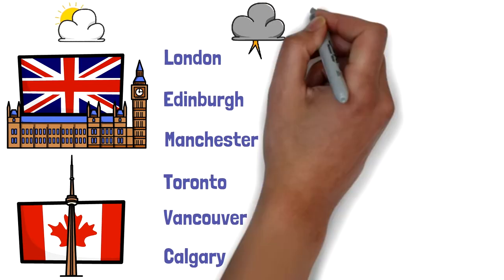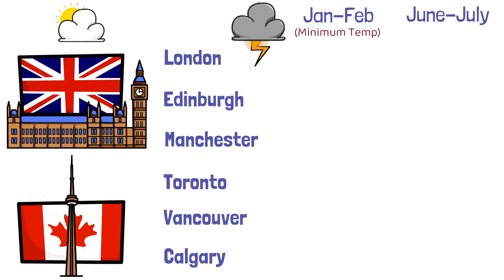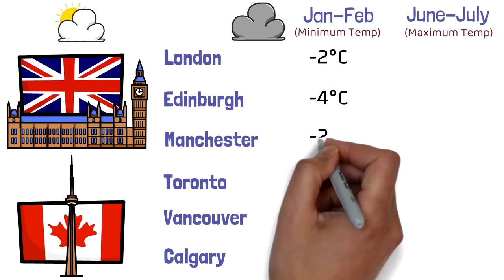We'll discuss the minimum temperatures in the month of January and February and the maximum temperatures in the months of June and July, so we can get to understand about the winter and the summer weather as well. Now temperatures that I'm going to list down are from 2020 itself. So in the month of January and February, the minimum temperature in London was -2 degrees, in Edinburgh was -4, in Manchester was -2 degrees.